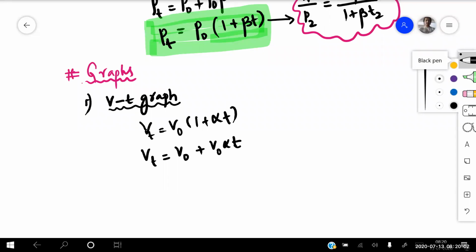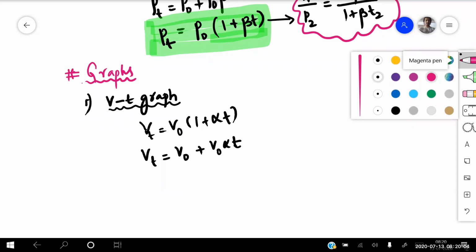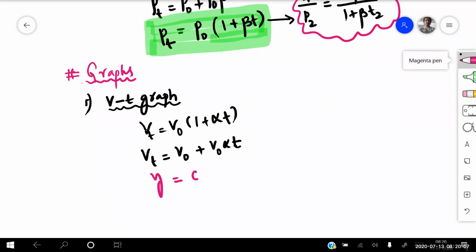So if I'm comparing with y is equal to some constant c plus m into x, in the place of x we should write T, and in the place of y-axis we should take a graph of Vt.